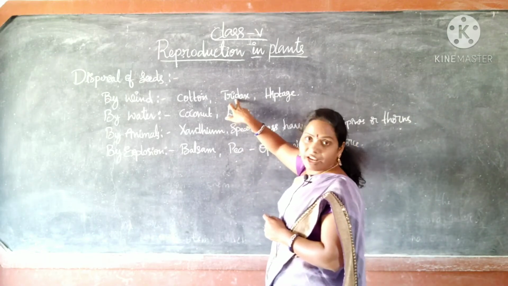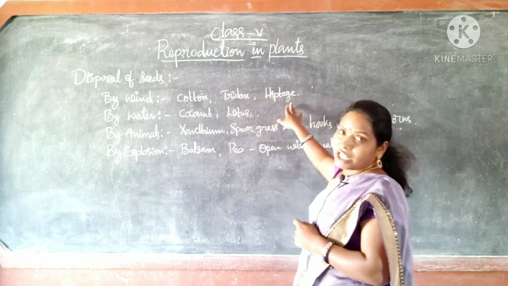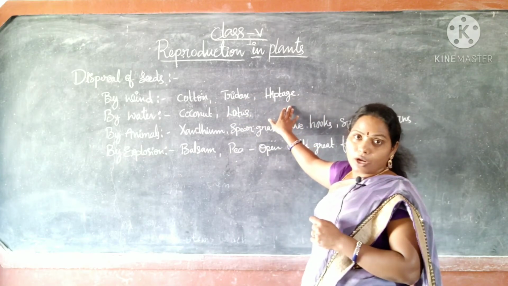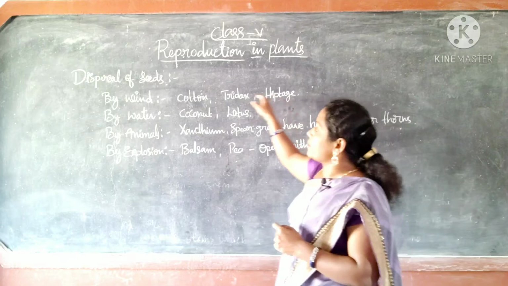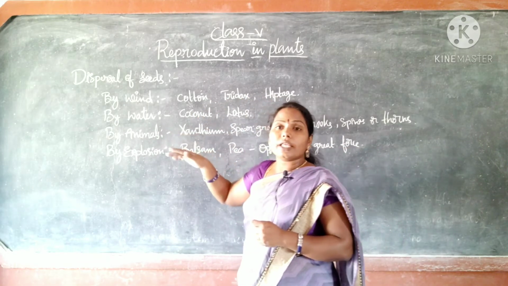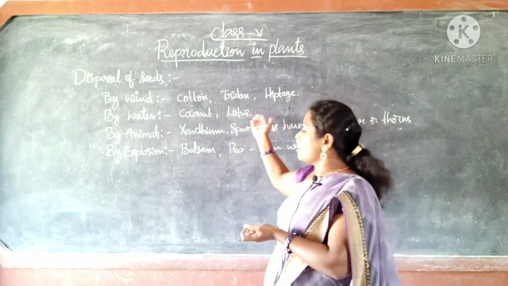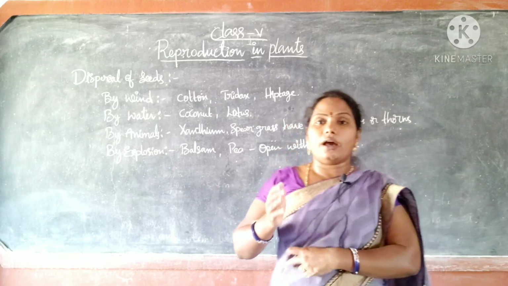One more example is Tridax. This is Gaddi Chamanthi, as we say in Telugu. Hiptage, this plant also grows like that only. Next, dispersal by water. Some plants have fruits like coconut and lotus.